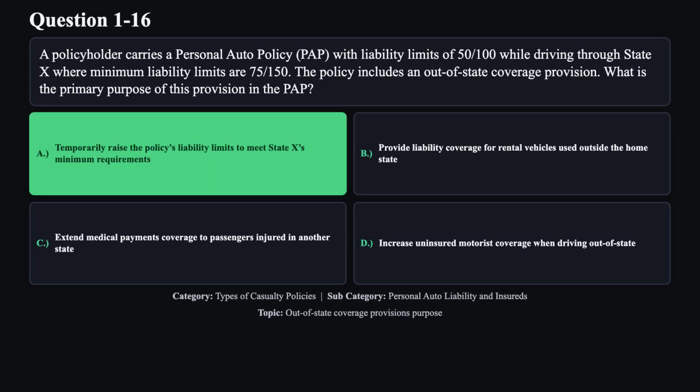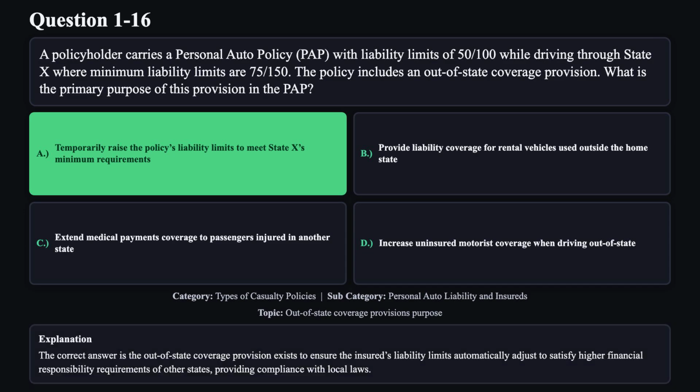The correct answer is A. The correct answer is the out-of-state coverage provision exists to ensure the insured's liability limits automatically adjust to satisfy higher financial responsibility requirements of other states, providing compliance with local laws.